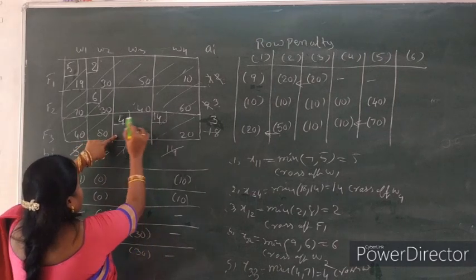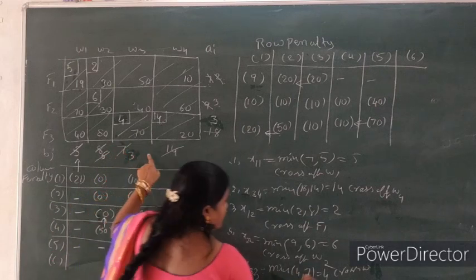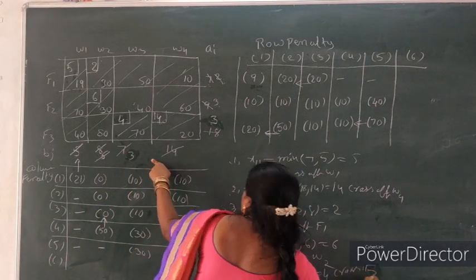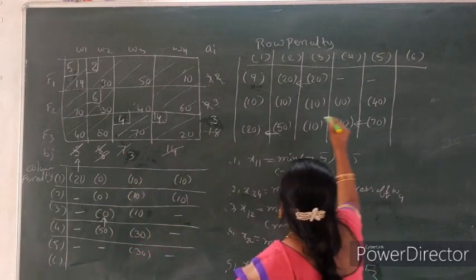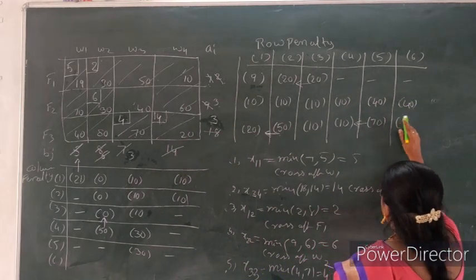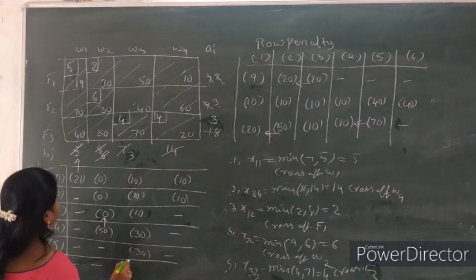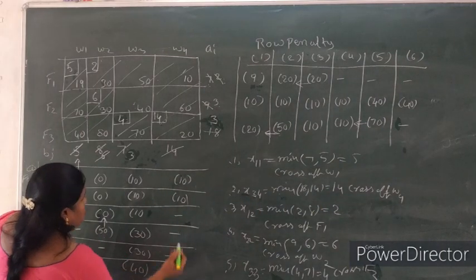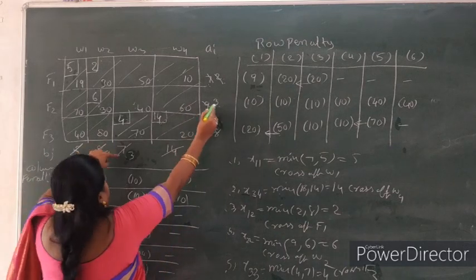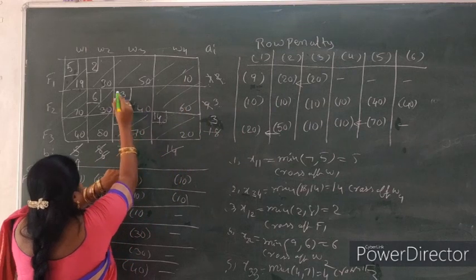Here 14 plus 4, 18, cross off, so cross off factory 3. Remaining to find out last one is the cost value. Penalty is also completed. So here completed, this one is 40. So here last one is time. Compulsory penalty is equal and the cost value is 3.